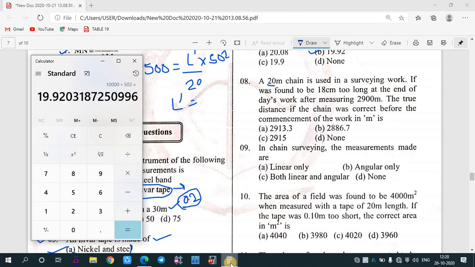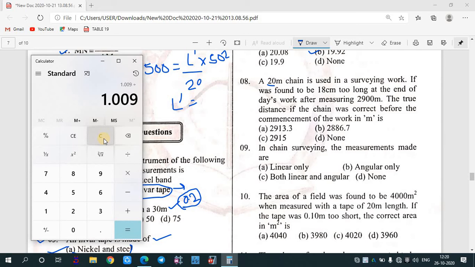Same formula means what? L dash is what? 20 plus 0.18 divided by 20.